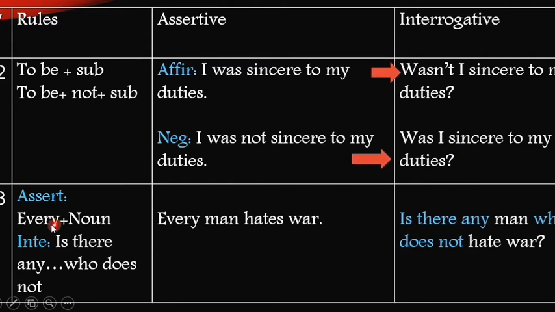Number 3, every plus noun in an assertive sentence becomes "is there any" plus "who does not" in an interrogative sentence. You must have seen this term in the affirmative to negative rules also. It's almost similar to that rule. For example, every man hates war. Instead of "every", we are going to use "is there any".